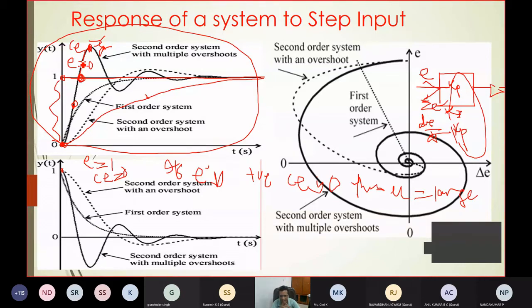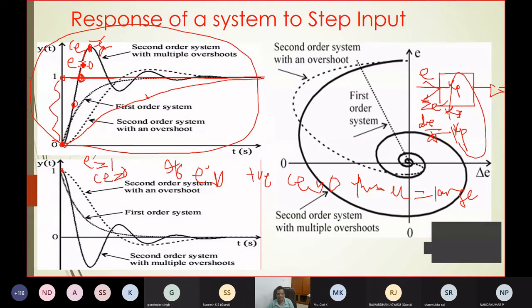That's why, instead of a fixed gain controller, you can have a fuzzy PID controller where the gain is changing based on the information of error and change in error. So what are the steps of fuzzy? First, the fuzzification of error and change in error. Suppose the error has 3 fuzzy sets: positive, 0, negative. Change in error also has 3 different fuzzy sets: positive, 0, negative. You may make 5: positive large, positive small, 0, negative small, negative large.